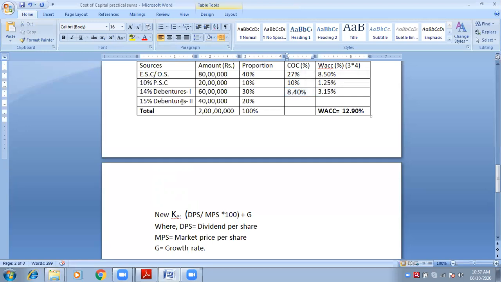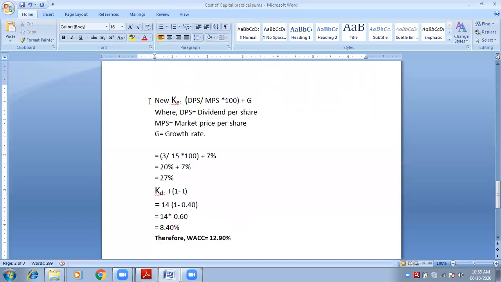But debenture number 2, which is newly issued right now in the second case, is 15%. We will have to convert this 15% into after tax. So this is KD2. KD2 means debenture number 2. Are you understanding? Give me reply so that I can go to the next.